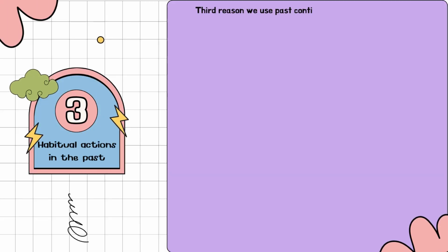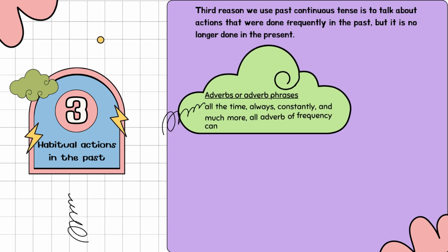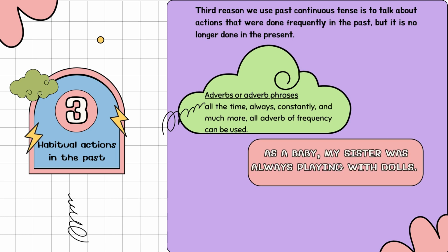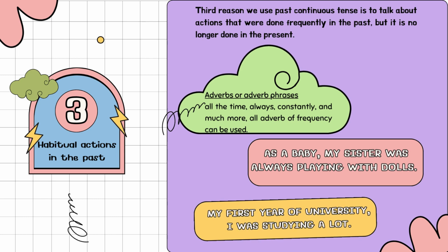Third reason we use past continuous tense is to talk about actions that were done frequently in the past, but it is no longer done in the present. We tend to use adverbs or adverb phrases to express this, such as all the time, always, constantly, and much more. All adverbs of frequency can be used. Let's look at some examples. As a baby, my sister was always playing with dolls. My first year of university, I was studying a lot.